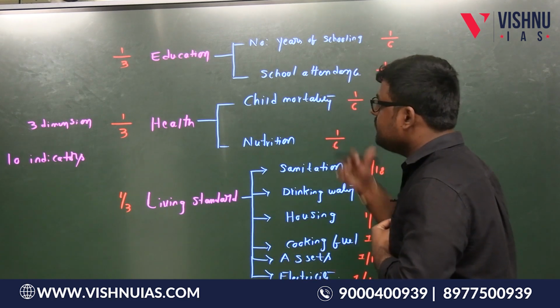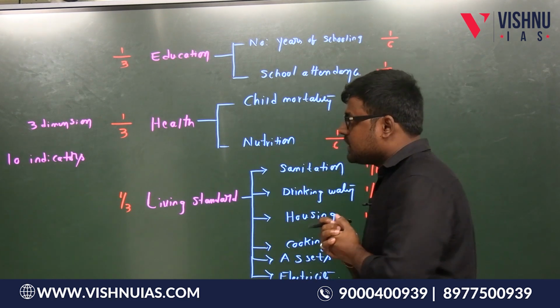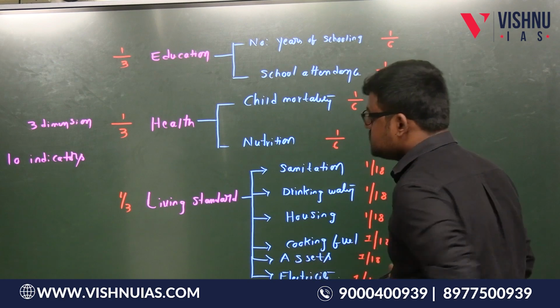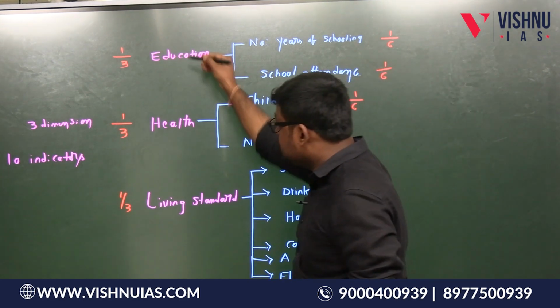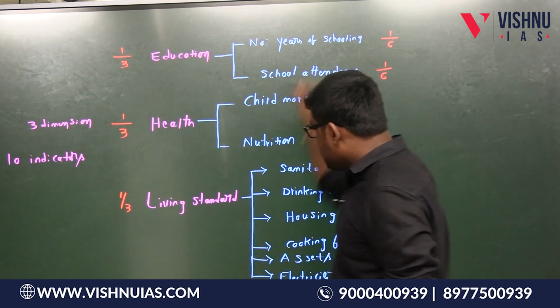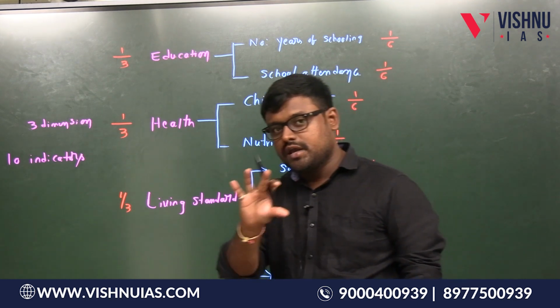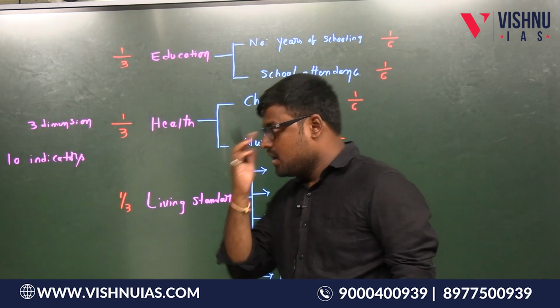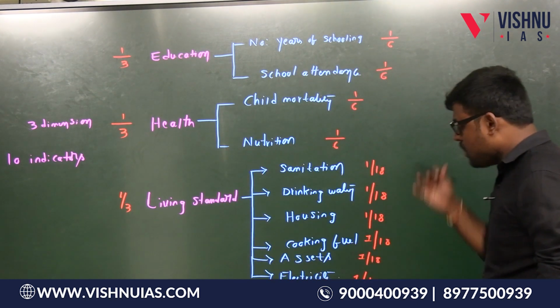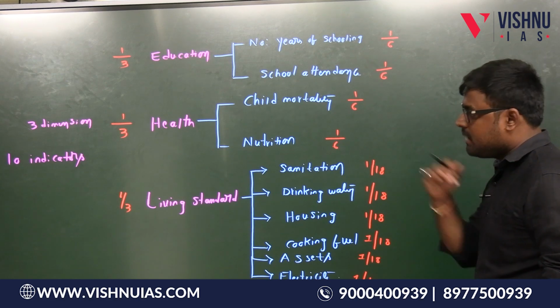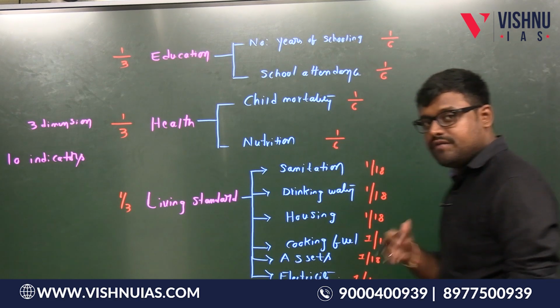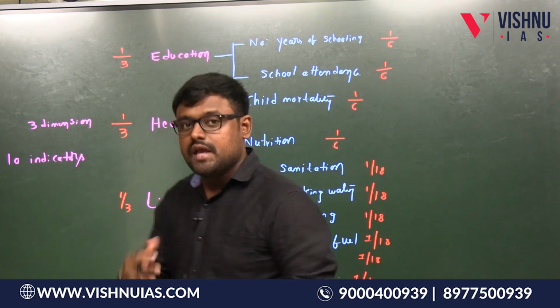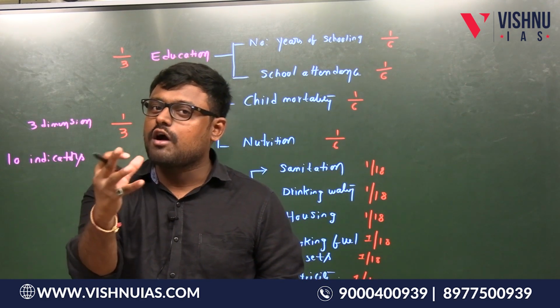Now, how will we calculate the multi-dimensional poverty index? See students, as I told you, we are looking at many dimensions and many indicators before concluding whether a person is poor or not. So how will we calculate the multi-dimensional poverty index? How will we know whether a person is multi-dimensionally poor or not?